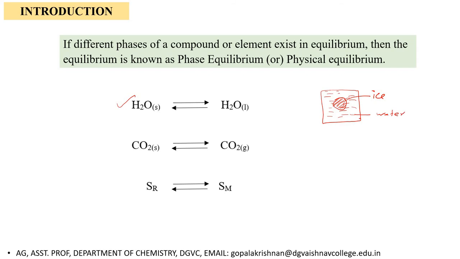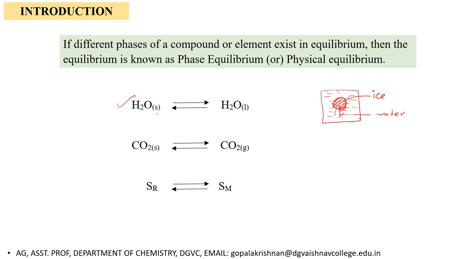Now the solid will melt and become liquid, and liquid will freeze and become solid. If these two exist in equilibrium, then the amount of ice remains as such and the amount of water remains as such. So we can say that these two phases are in equilibrium.